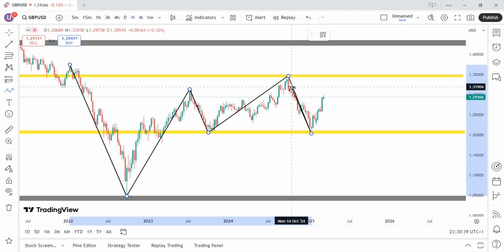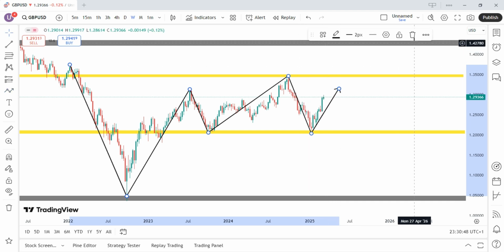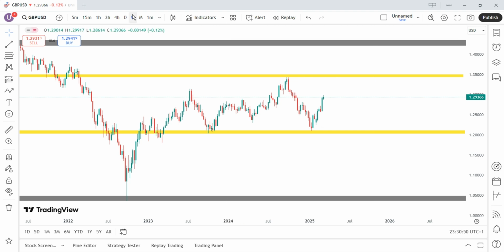You see this fair value gap here is attracting price to come in. So on the weekly, we are looking for a way to buy to at least this fair value gap. So let's go down to the daily time frame for further analysis.